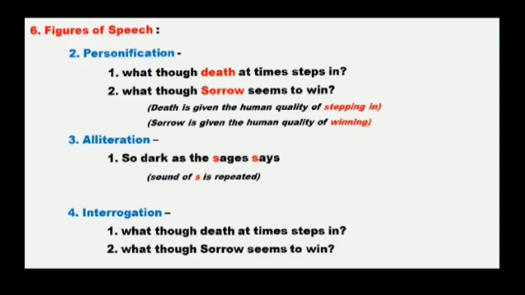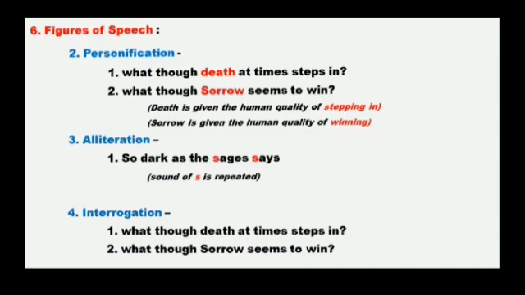The third figure of speech the poet has used in this poem is alliteration. We have already studied it. Alliteration means some sound in the line is repeated in order to stress, in order to focus on the line, in order to make the readers read again.